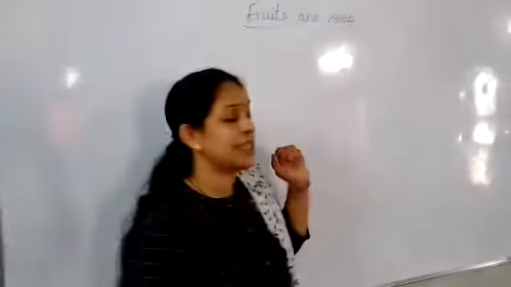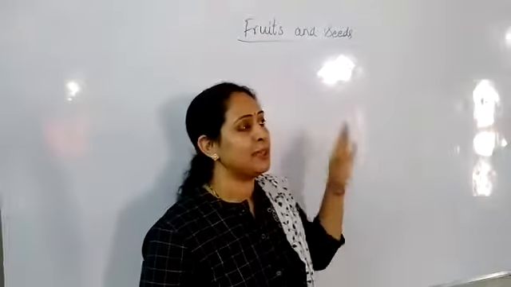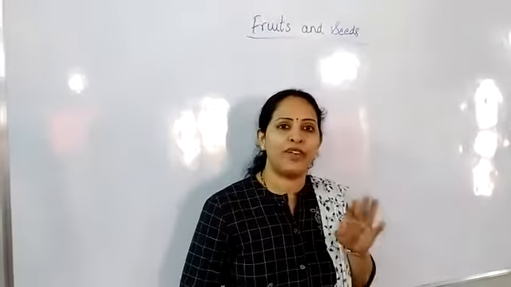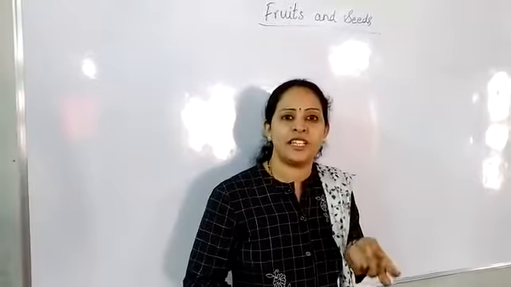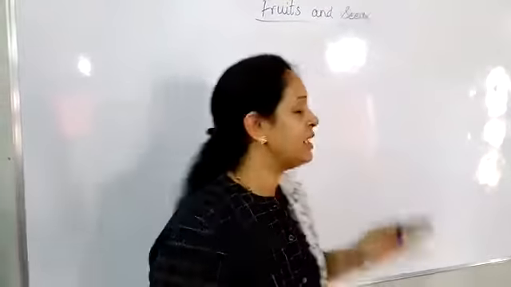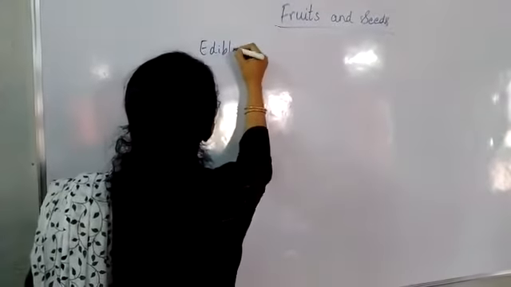Today I want to discuss block 2, which we already discussed. Again, I want to revise. The block name is fruits and seeds. Mainly, in this block we have 4 topics. What are those? Edible seeds, the role of a seed in plants, fruits and vegetables, and fleshy fruits and dry fruits. The first topic is edible seeds.